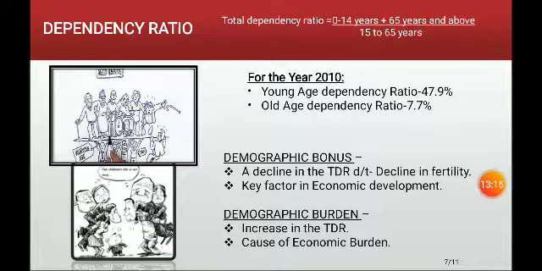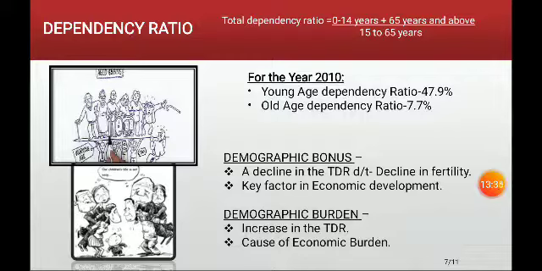The next is what we call demographic burden. Demographic burden is considered as the increase in the total dependency ratio. What is happening if the total dependency ratio is increasing? An increase in the total dependency ratio, especially the old age dependency ratio. What happens when the old age dependency ratio is increasing?